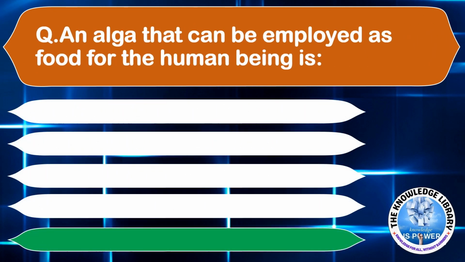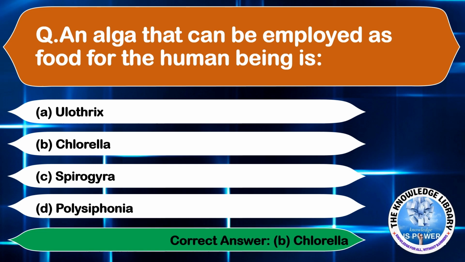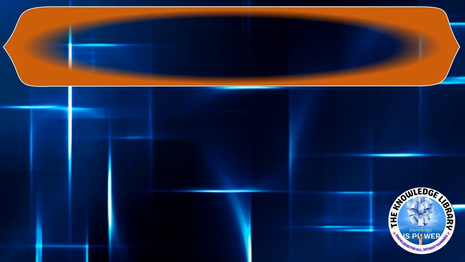An alga that can be employed as a food for the human being is option A, Ulothrix. Option B, Chlorella. Option C, Spirogyra. And option D, Polysiphonia. The correct answer is option B, Chlorella. Moving on to the next question.